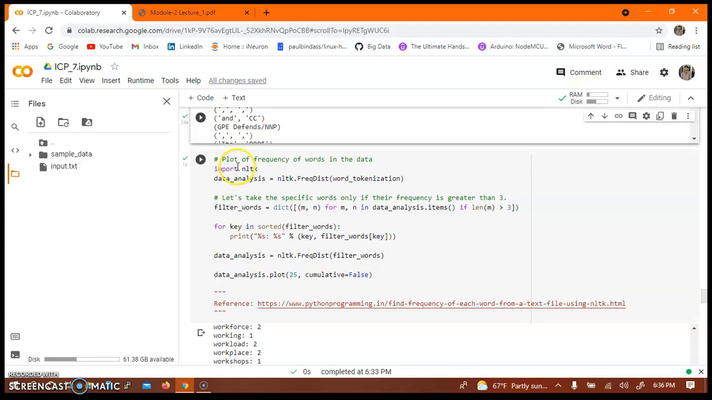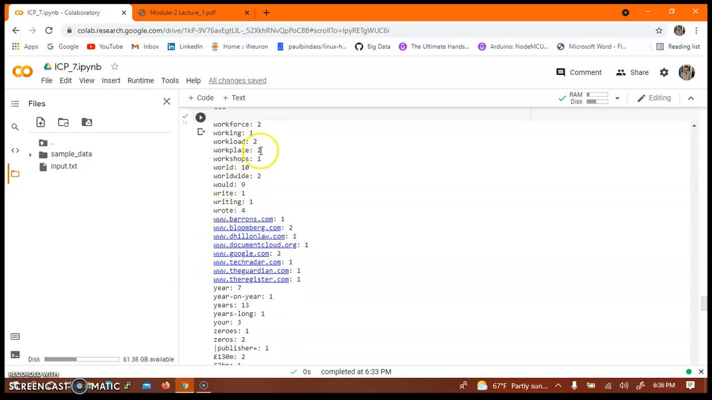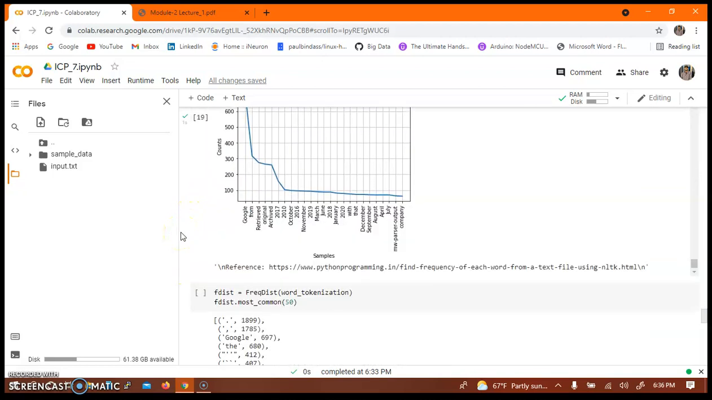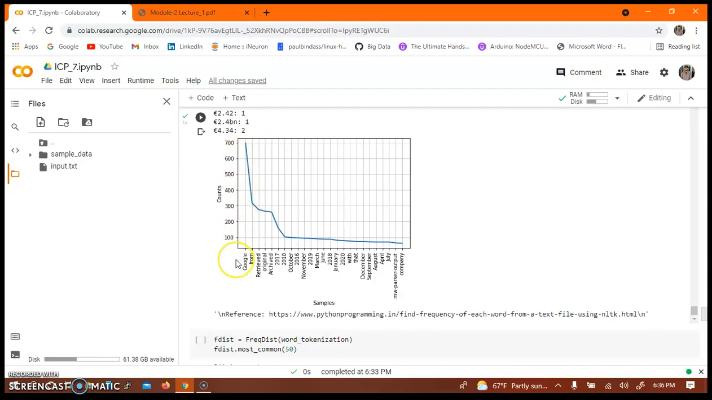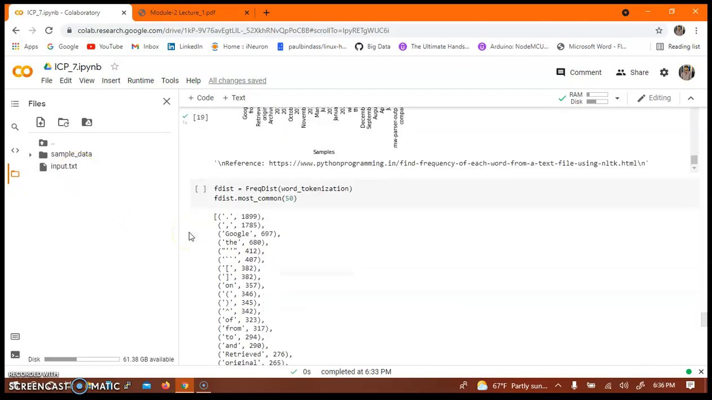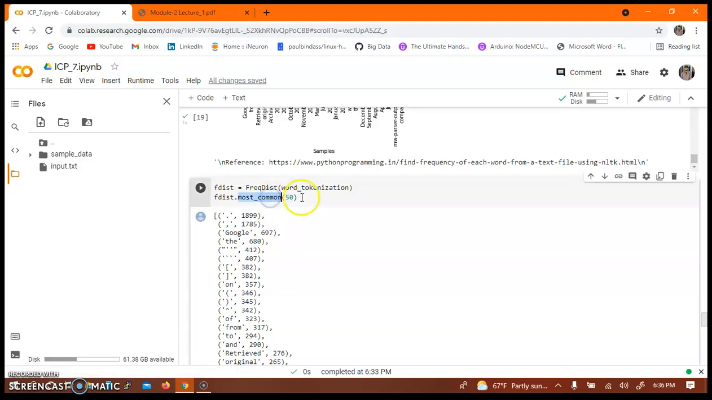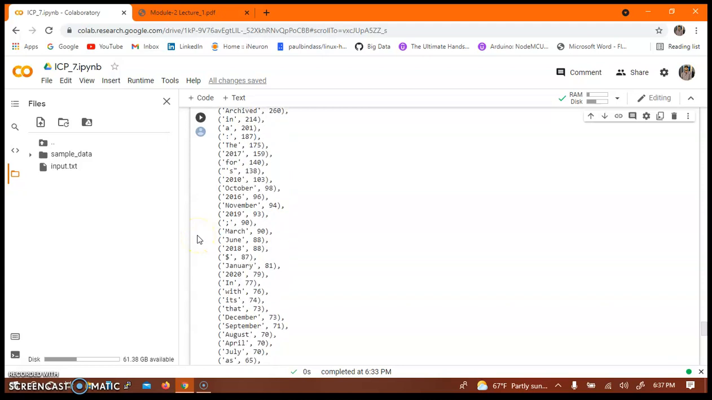And then to plot the frequency of the words in the data, as you can see, I have printed each word and the frequencies over here. As you can see here, the word Google has more frequency in the input.txt file. And then I have printed the most common items from the word tokenization variable, and I have printed all the values.